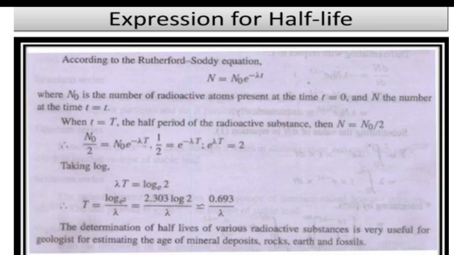The determination of half-lives of various radioactive substances is very useful for geologists for estimating the age of mineral deposits, rocks, earth and fossils. So this is how we can define the half-life of a radioactive element. What is the expression for the half-life of a radioactive element? T is equal to 0.693 divided by lambda. So this is the relation between the half-life of a radioactive element and the decay constant.